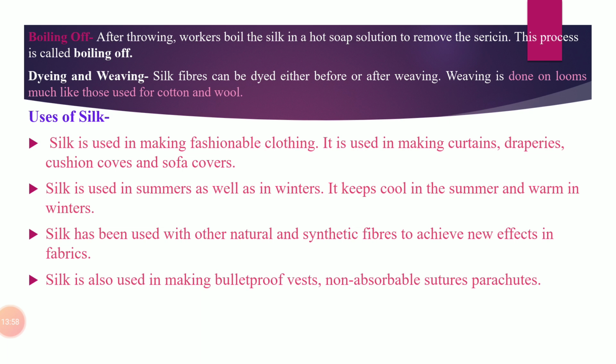It is also used with many types of natural or synthetic fibers to achieve new effects in clothing. In fabrics, designers can do new experiments with silk. Silk is also used in making bulletproof vests and parachutes, etc.